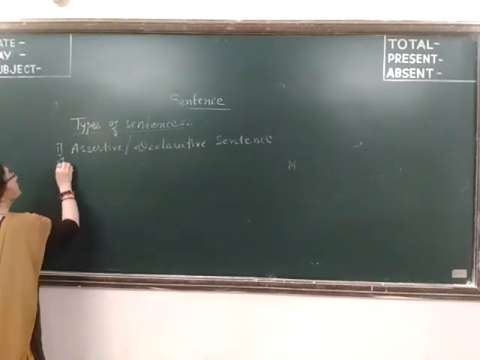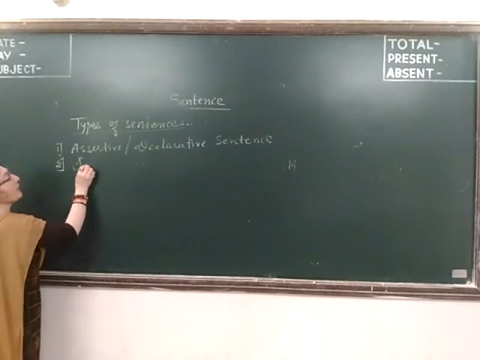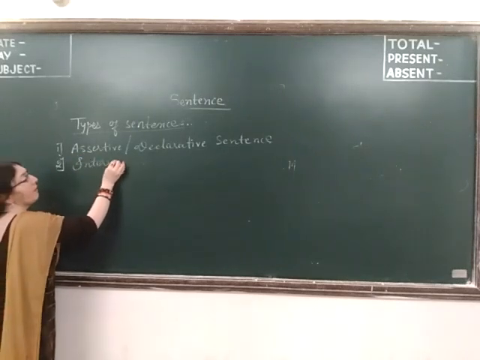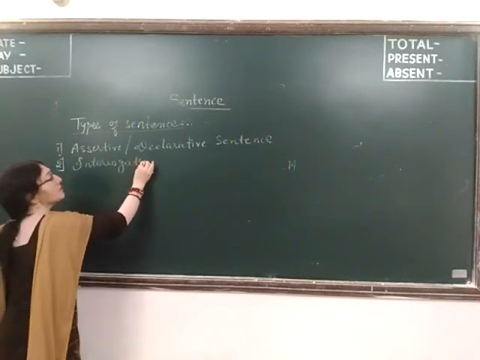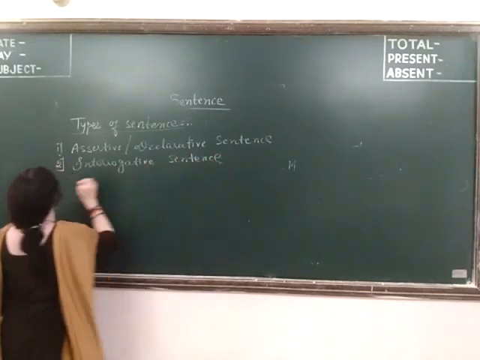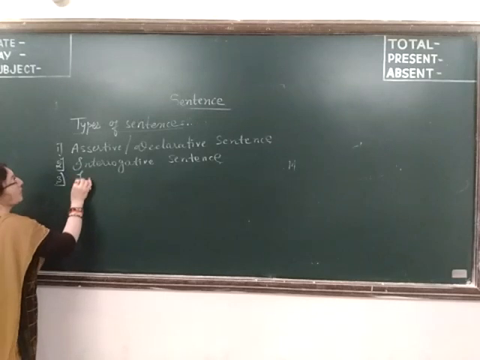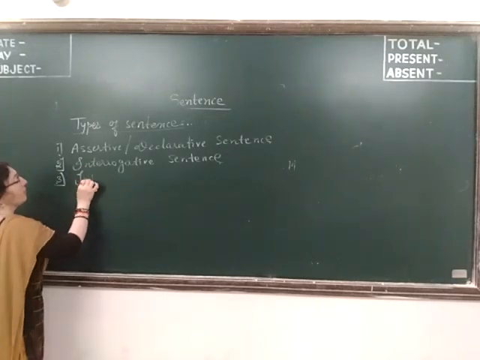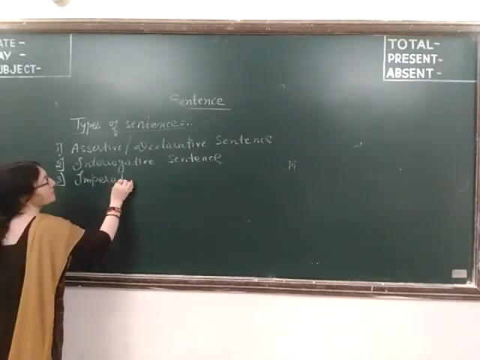Number two, interrogative sentence. Number three, imperative sentence.